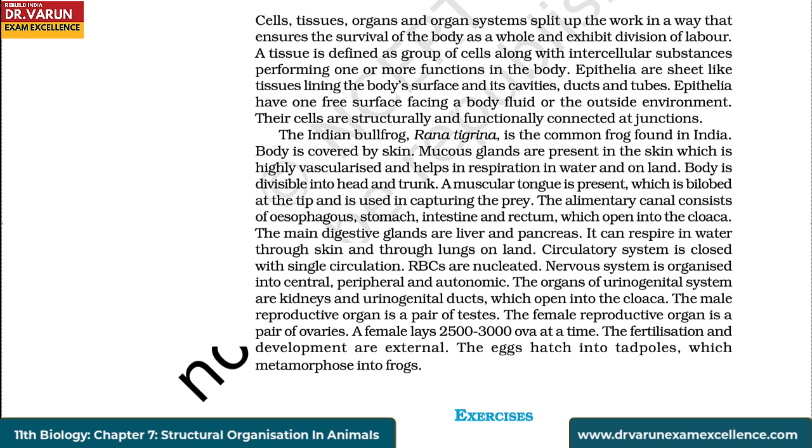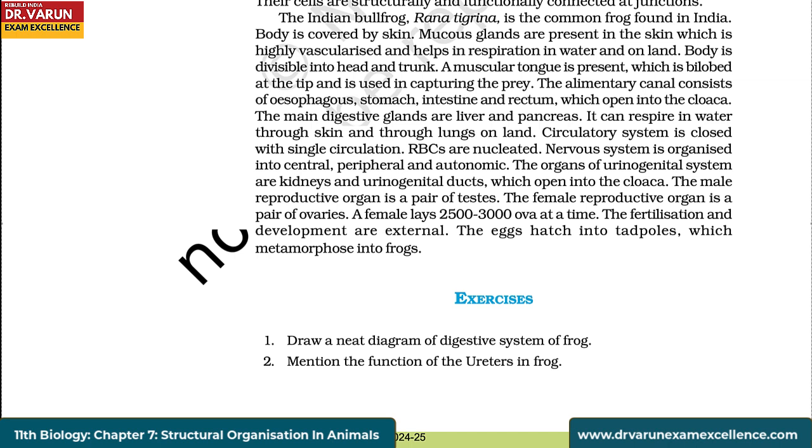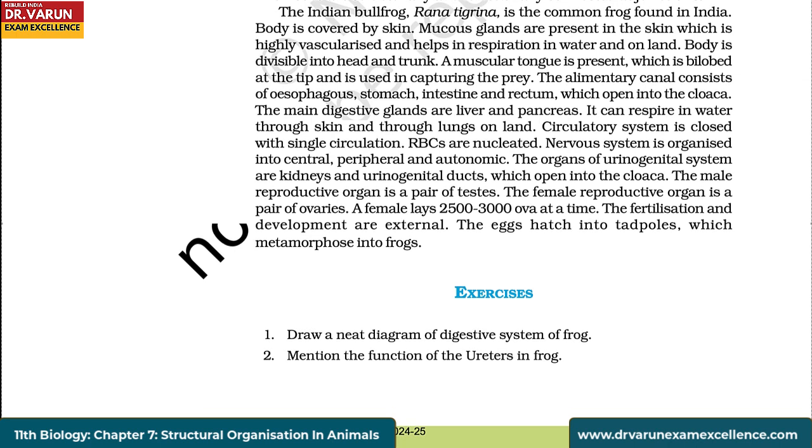The organs of urogenital system are kidneys and urogenital ducts which open into the cloaca. The male reproductive organ is a pair of testes. The female reproductive organ is a pair of ovaries. A female lays 2500 to 3000 ova at a time. The fertilization and development are external. The eggs hatch into tadpoles which metamorphose into frogs.